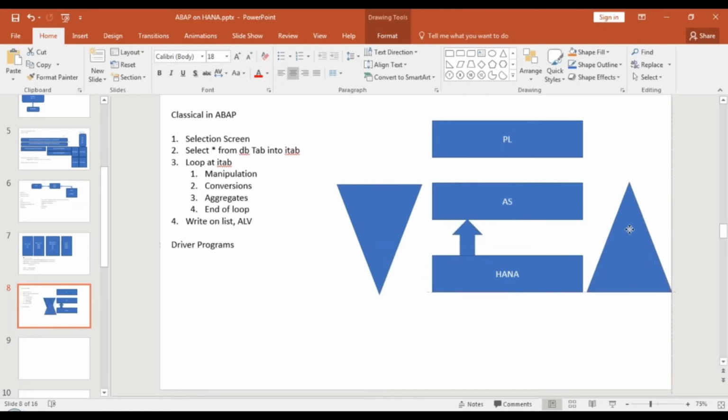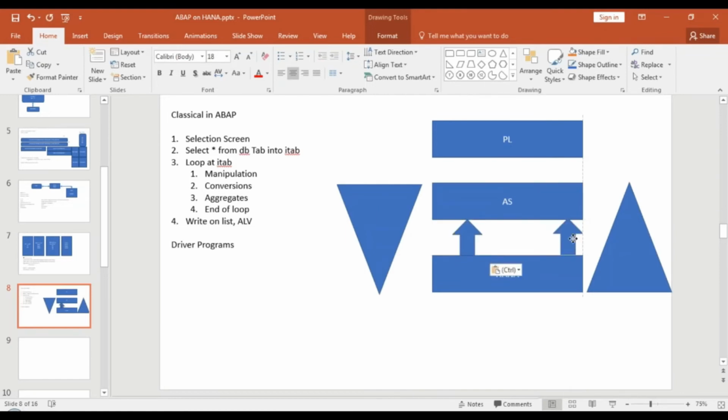You will run more and more processing logic, your conversions, your manipulations, aggregations, and all this what you were doing in application layer, do a code push down to database. Calculate these things in database because HANA can do this beautifully. That's what HANA is built for. And only pull the final result to application layer, what you want to display to the user.